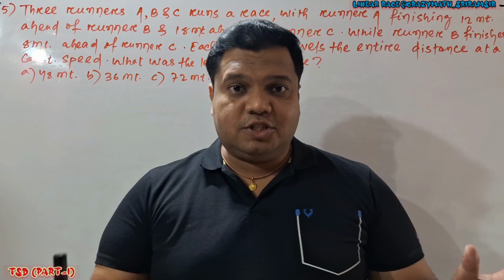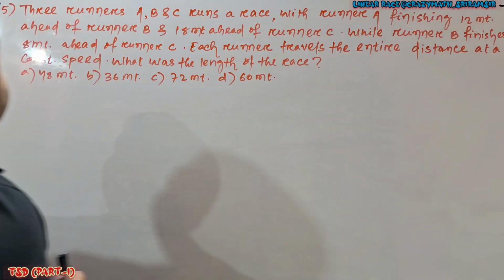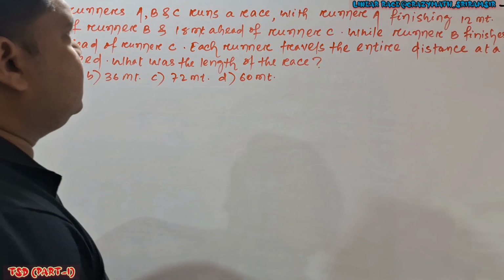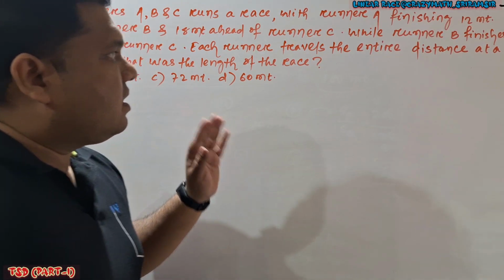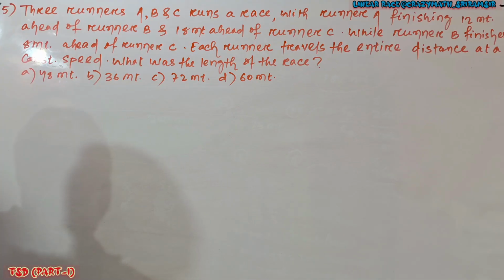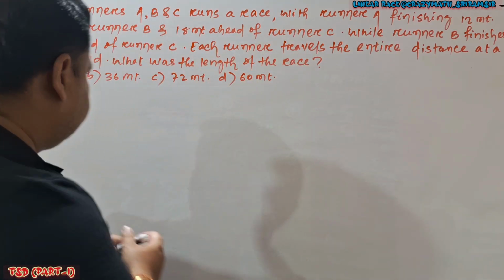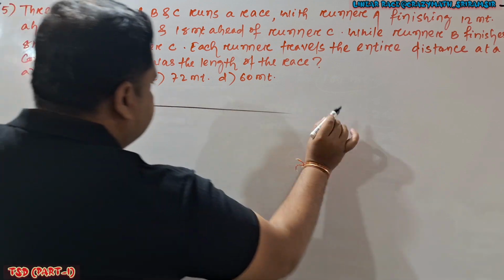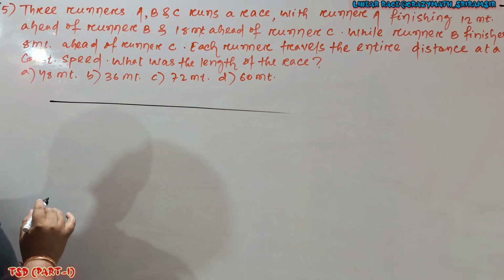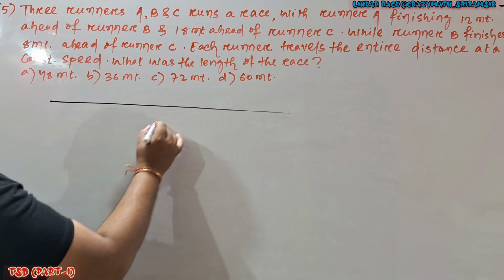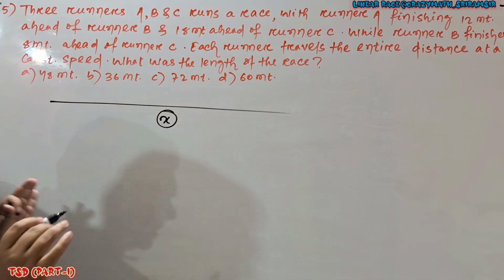Okay. Question number 5. Look here. 3 runners A, B and C run a race, with runner A finishing 12 meter ahead of runner B and 18 meter ahead of runner C. Okay. So A, B, C start simultaneously. According to the question, the track length is not given. I will take the track length as X.